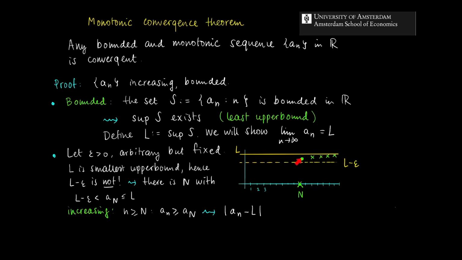So a_n is in between those lines. So the difference between a_N and L is smaller or equal than epsilon. For the following elements, the distance is even smaller. So what we have is just what we needed: in the long term, we have all elements within the prescribed error region, which is indicated by the epsilon term. So this is just what we needed.